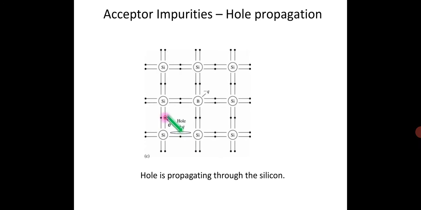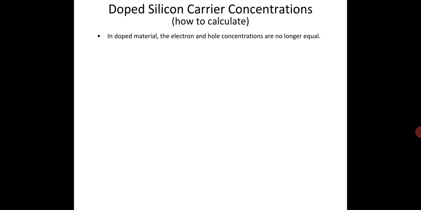And when the hole propagates through the silicon, one can calculate the doped silicon carrier concentration. If n is greater than p, the material is N-type. If the electron concentration is more than the hole concentration, the material is N-type.